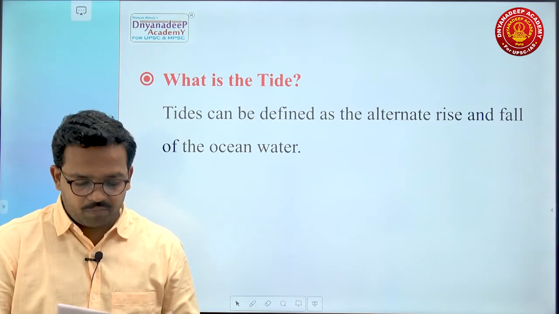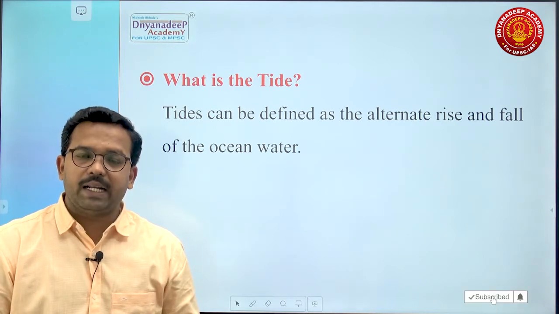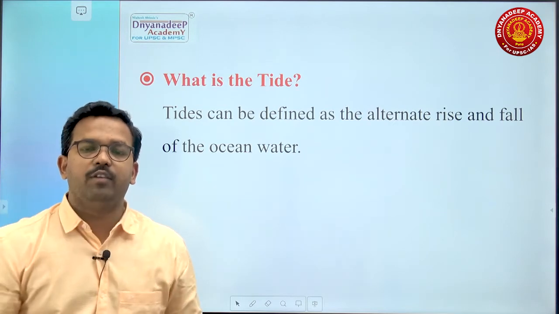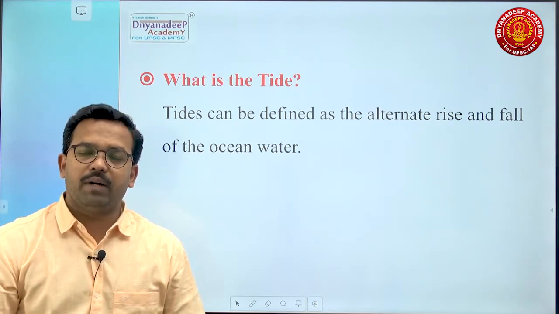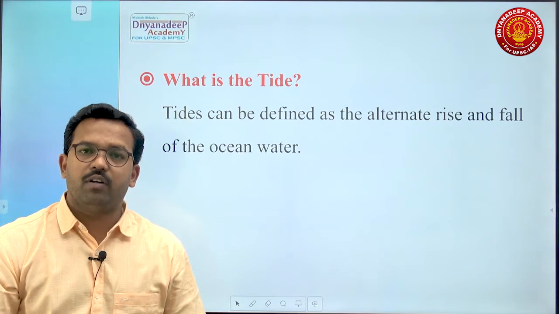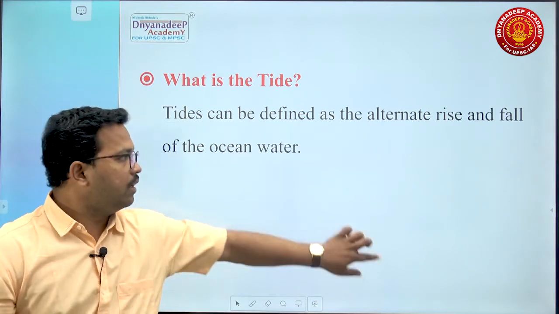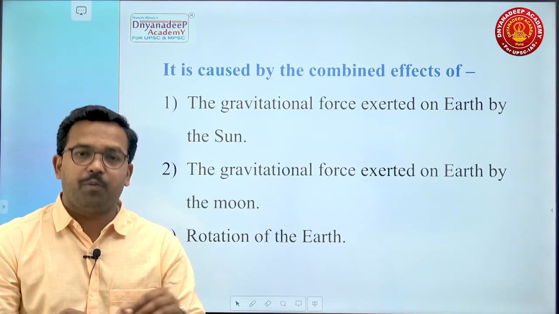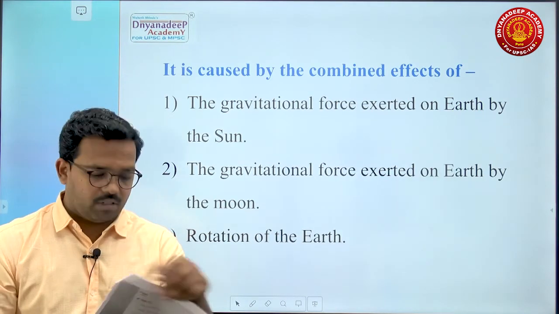So, what is tide? Tides can be defined as alternate rise and fall of the ocean water. Tide is the rise and fall of the ocean water due to the combined effect of the gravitational forces of Earth, Moon, and Sun. Then what is the potential area where you can get a question? So this is the first important potential area where you could get a question.